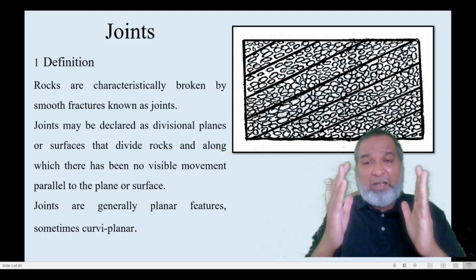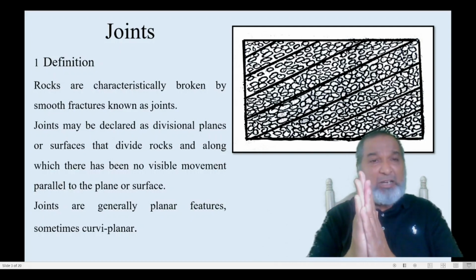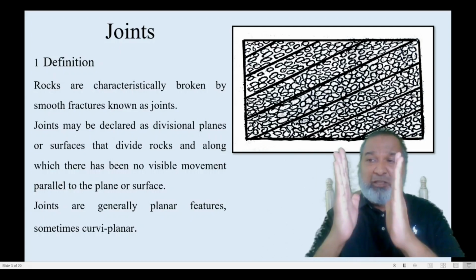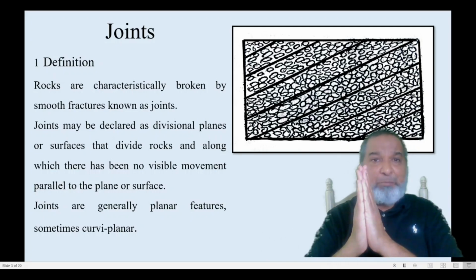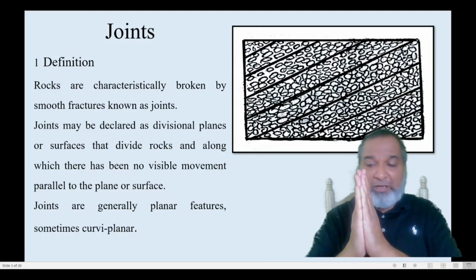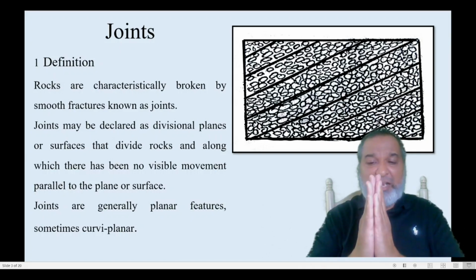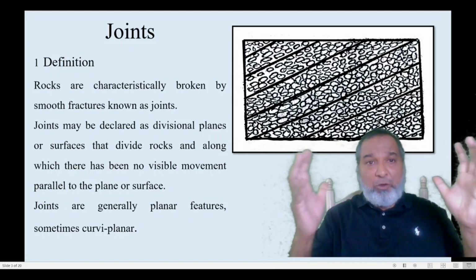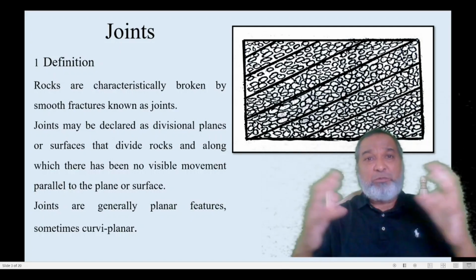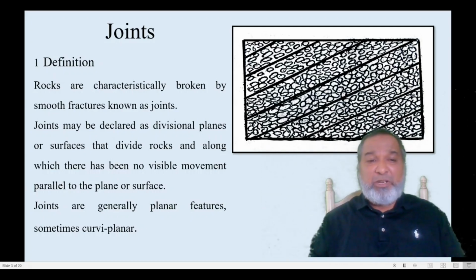So it is a plane of weakness along which the rock has been ruptured, and along that rupture there is no displacement. The rock remains constant. If both blocks which are ruptured are tightly packed, it is called a closed joint. But if there is a little bit of space, then it is an open joint. Slowly these joints go on widening, and the huge compact solid rock is broken into two large masses. This is the way weathering takes place.